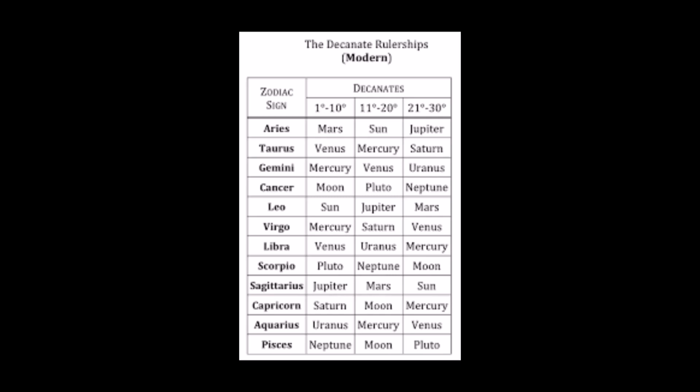So the first decan of Aries is Mars and Aries, and it's roughly 10 degrees. The second decan of Aries is the Sun/Leo, which is roughly another 10 degrees, and the third decan of Aries is Jupiter/Sagittarius, which is roughly the last 10 degrees.